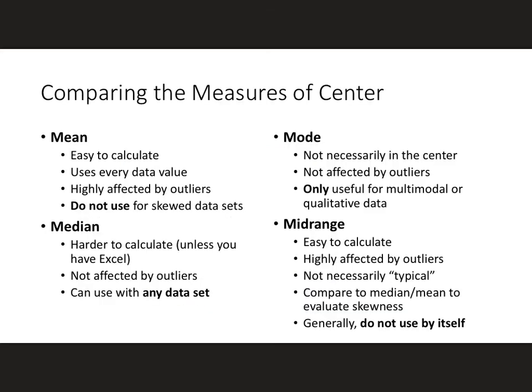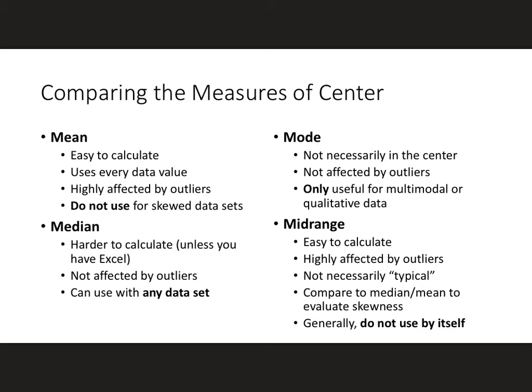So here we're looking at a comparison of the measures of center. So mean, it's easy to calculate, it uses every data value, therefore it's highly affected by outliers. So you do not want to use the mean for skewed data sets. The median, a little bit harder to calculate unless you have Excel, and then it's not affected by outliers, and you can use it with any data set.